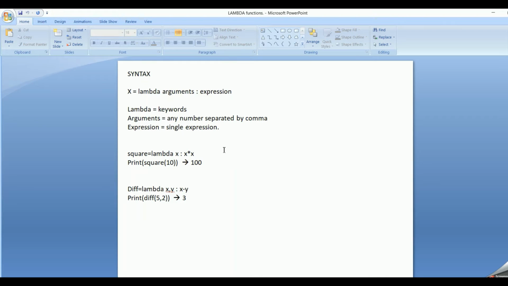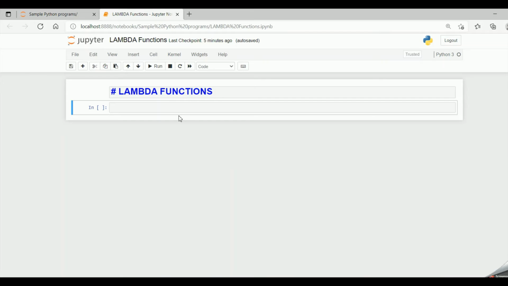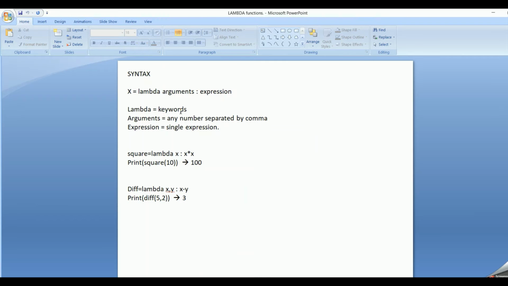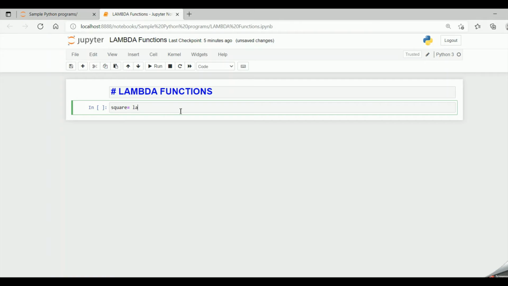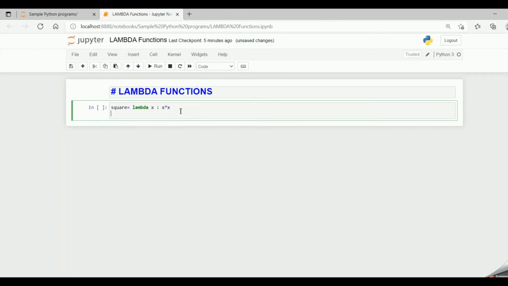Now let's look into some code examples. Let me have my variable as square equal to lambda, it's a keyword, x colon x into x. Now let me call my lambda function and pass the value to it.